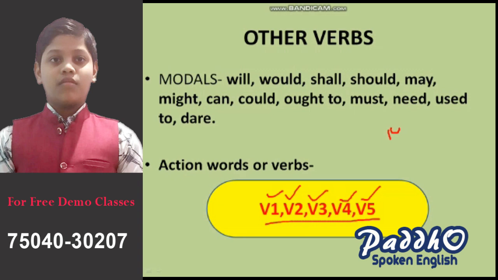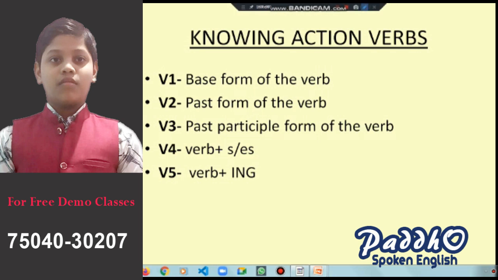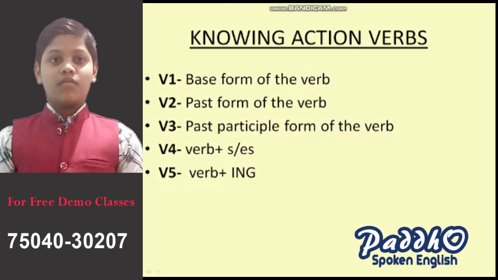In the previous slide we got 14 verbs, now we have got 13 verbs, and here it is 5. So what is the total number of verbs you can count also? So it is 32. Now we will go to the next slide, knowing action verbs. We will know verb 1, verb 2, verb 3, verb 4 and verb 5 elaborately.